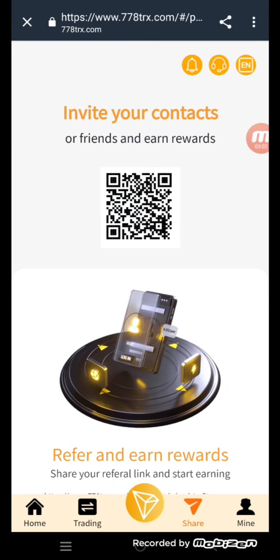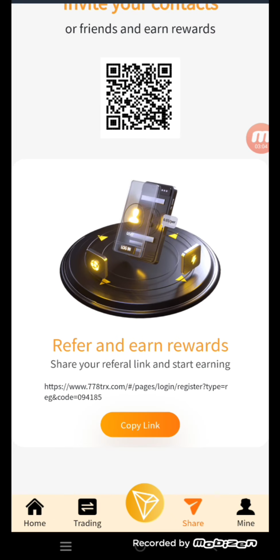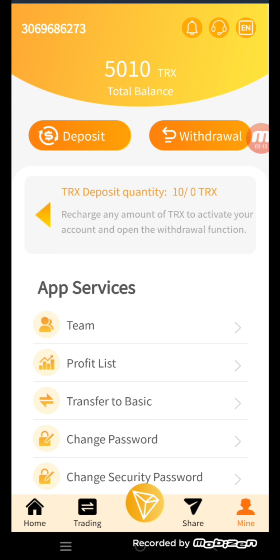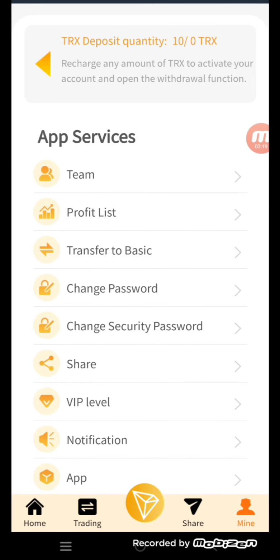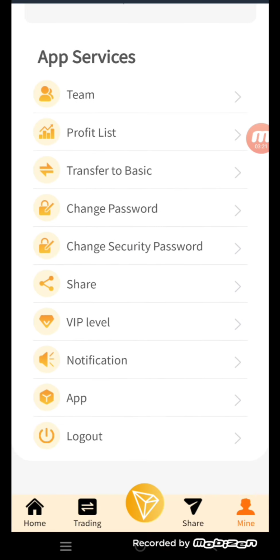Now we are going to share. You can copy this link and send it to your family and friends. When your family and friends join this website from your referral link, you can get rewarded money in the promotion account. So now we are going to mine. Here you can see: recharge any number of TRX to activate the account and open the withdrawal functions. So here are the team, profit list, transfer to basic, change password, change security password, share, VIP level, notification, app and logout. Click on the team button.